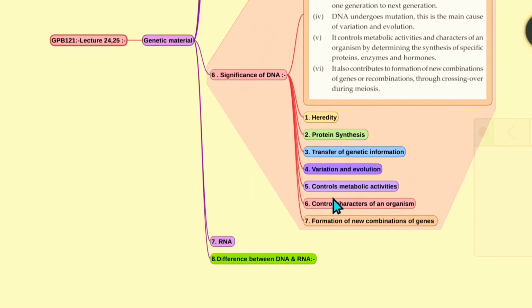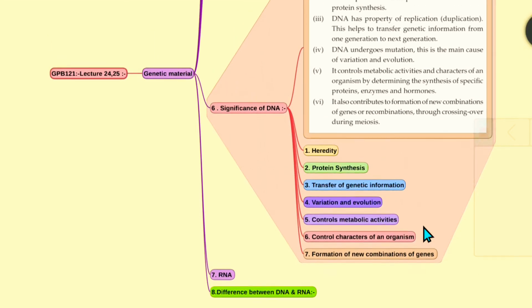In this, the first point is significance is heredity. Second one is protein synthesis. Third is transfer of the genetic information. And fourth one is variation and the evolution. And fifth one is it controls metabolic activities. And sixth is for controlling the characters of an organism. And last one is for formation of the new combinations of the genes. This is the significance of the DNA.